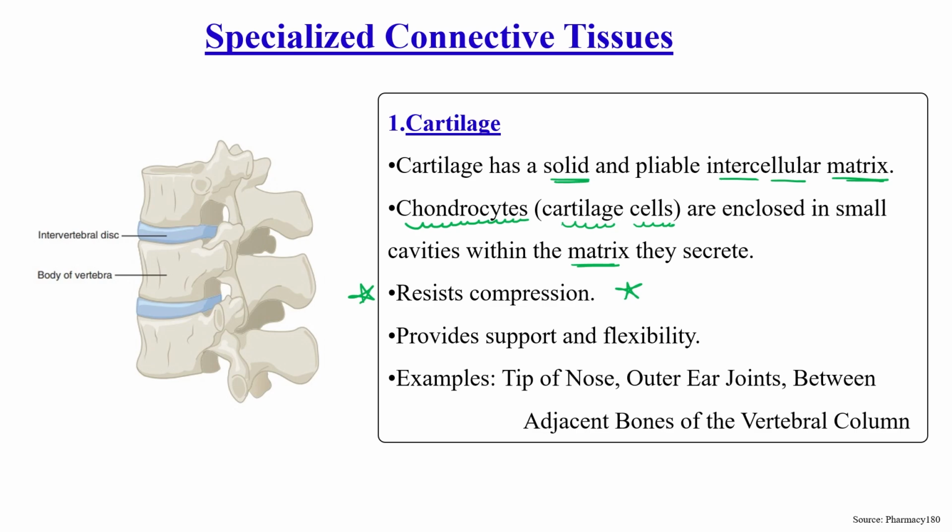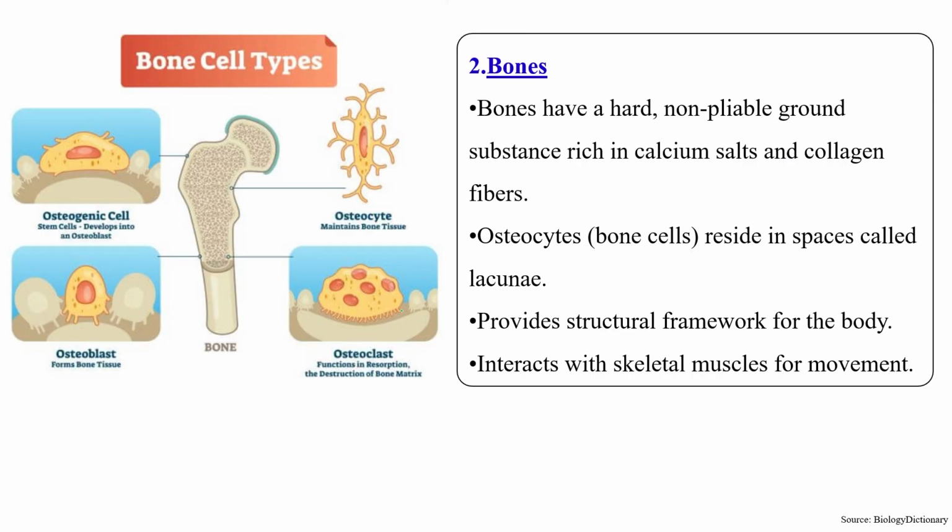So what are the areas where cartilage is present? Just the tip of our nose, the outer ear. So these are the areas: tip of nose, outer ear, joints. These are present between adjoining bones of the vertebral column here. So these are the areas where cartilage is present.